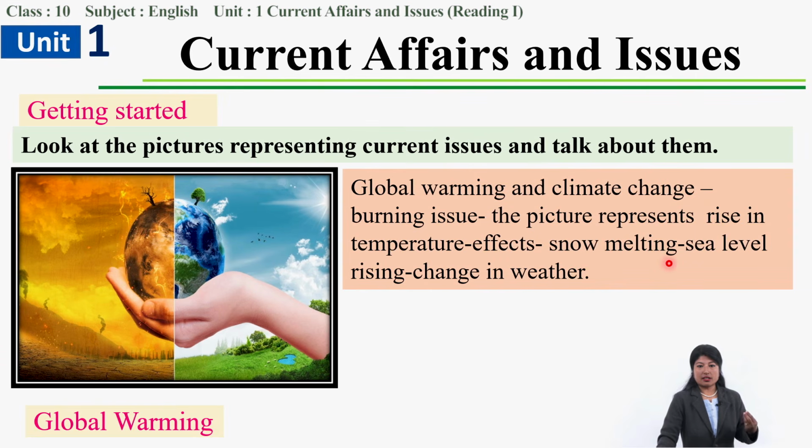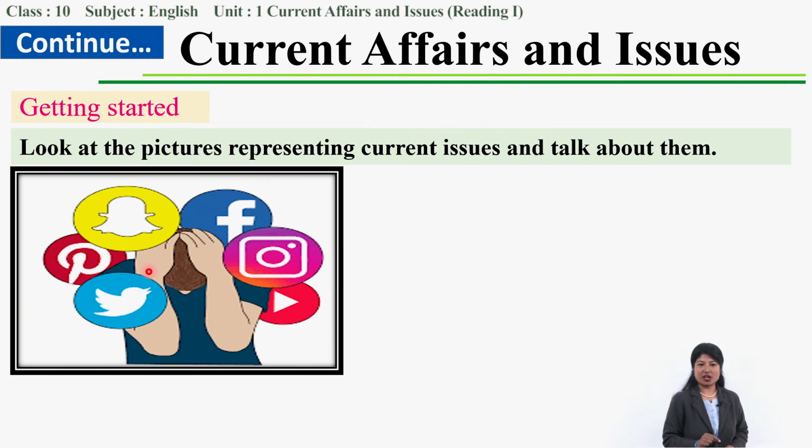When there is talk about climate change and global warming, as you know, there are some effects due to global warming. The snow is melting, and because of that the sea level is rising, and there is change in weather. That's why this other part doesn't seem natural. Okay, this is about this second picture. Now we are moving to the third one.